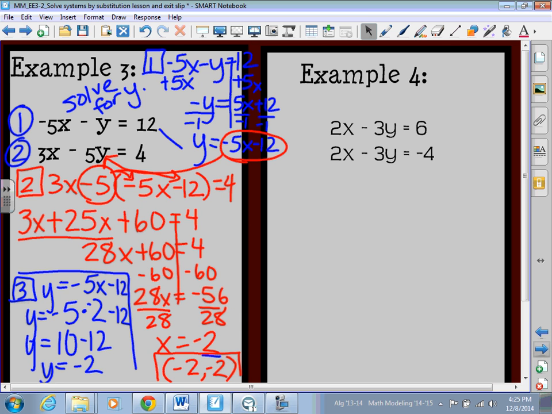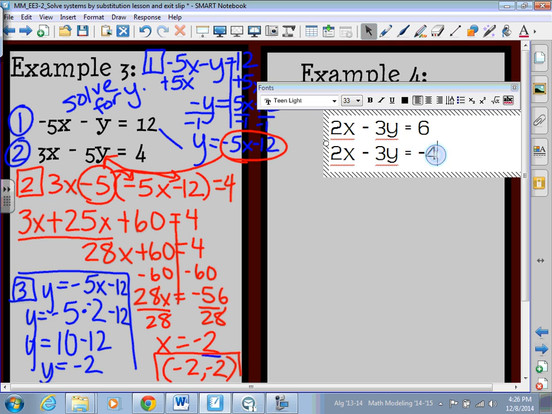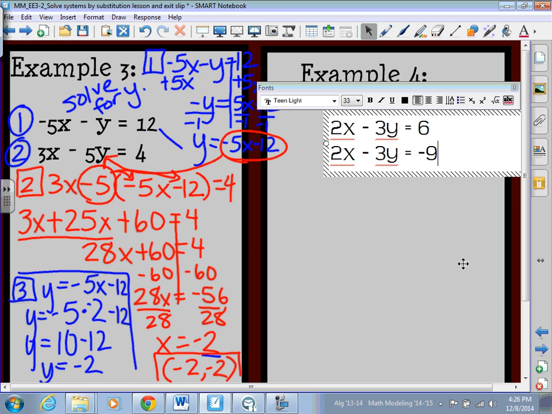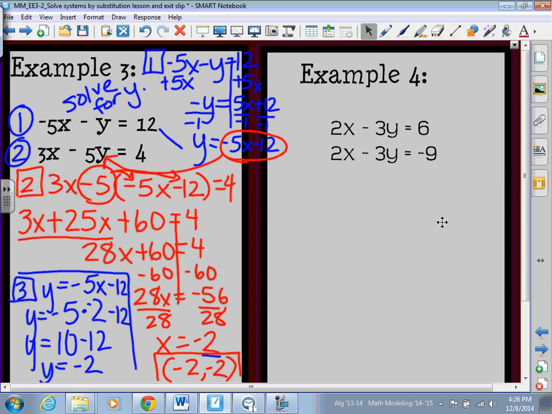All right, let's take a look at example 4. Please, again, make sure all this is in your notes. I know it's lengthy, but it's important. All right, let's take a look here. What do you notice? Well, hopefully you notice that these equations kind of look similar, but then they kind of don't. And actually, I'm going to change that negative 4. Bear with me here. Let's change that negative 4 to a negative 9. Okay? So here we go.